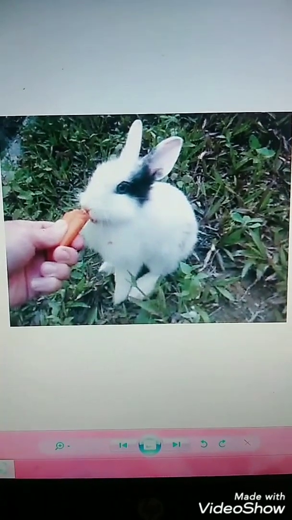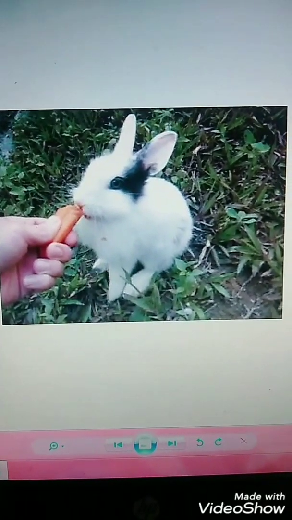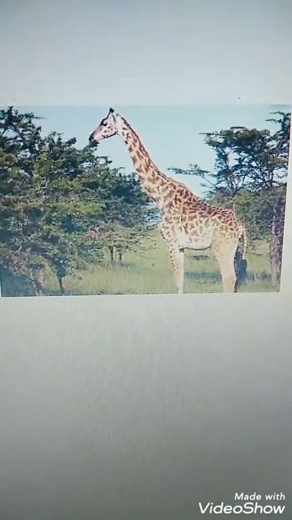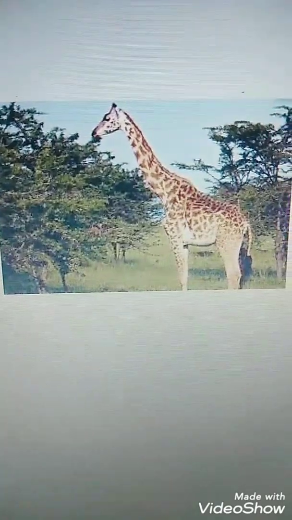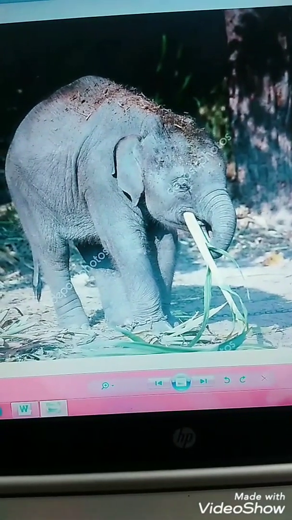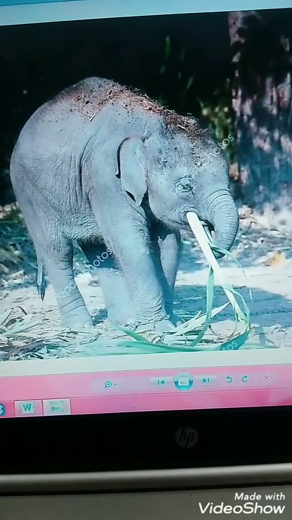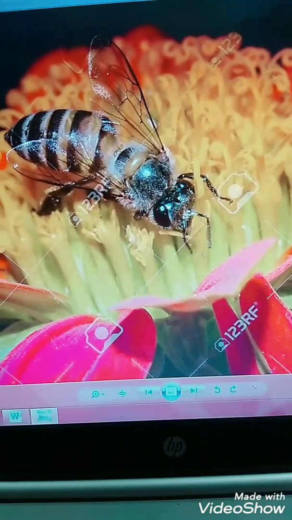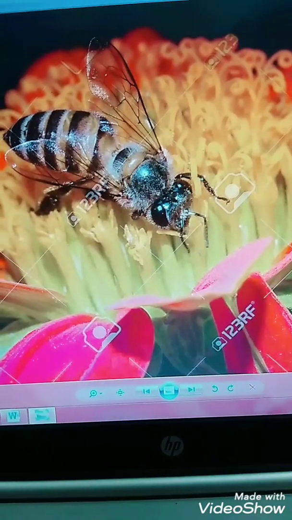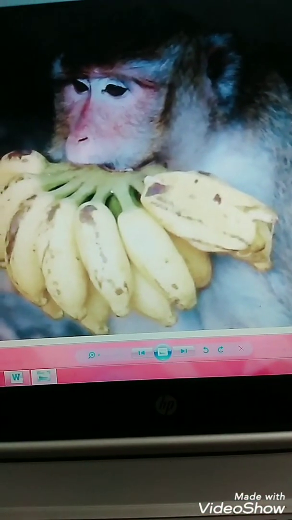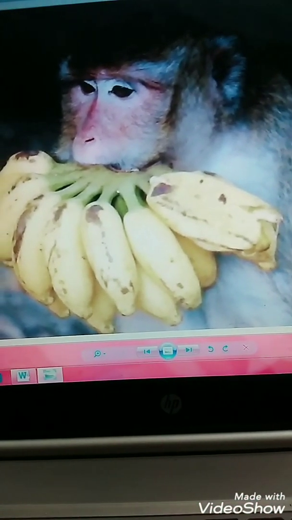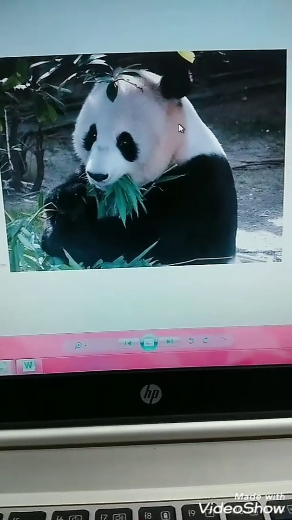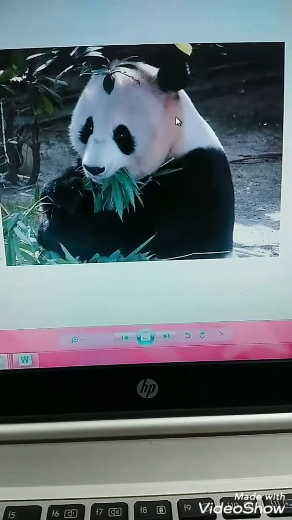Just see how the rabbit is eating a carrot. A giraffe eating tall tree leaves. An elephant eating sugarcane. A honeybee sucking nectar from the flower. A monkey eating bananas. A panda eating bamboo leaves.